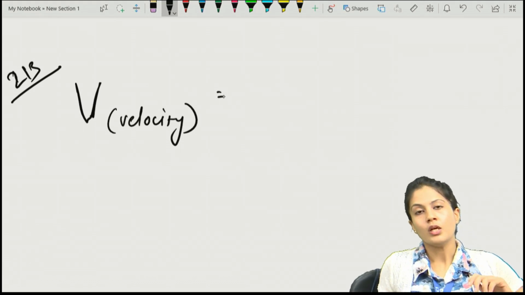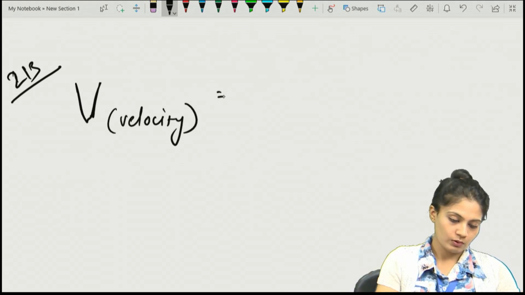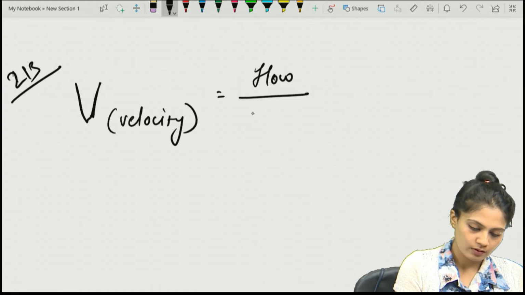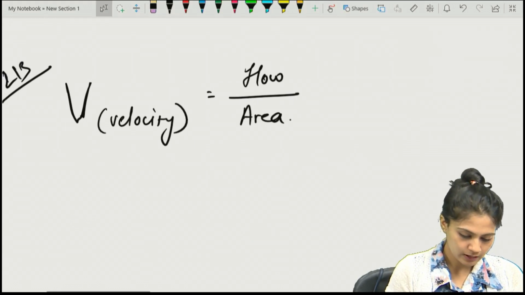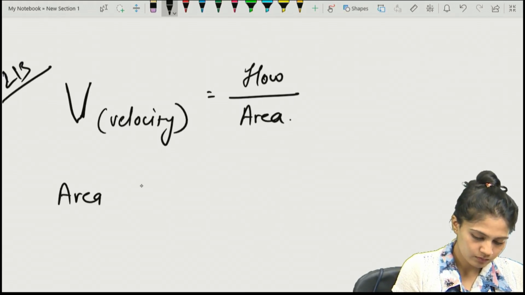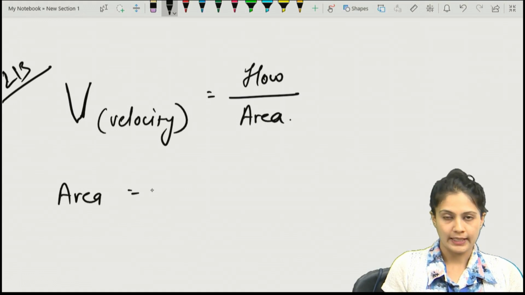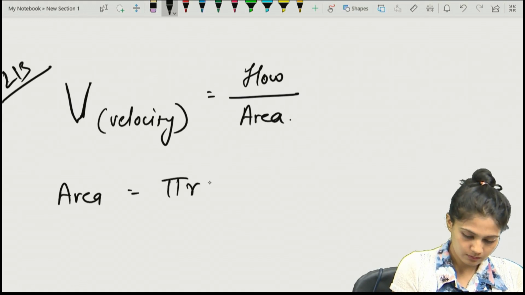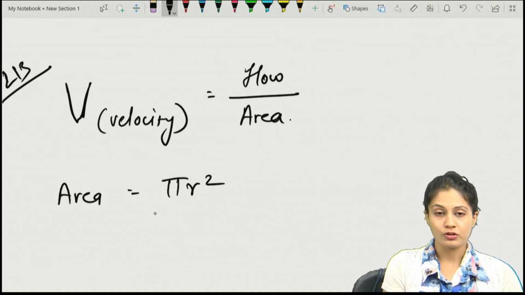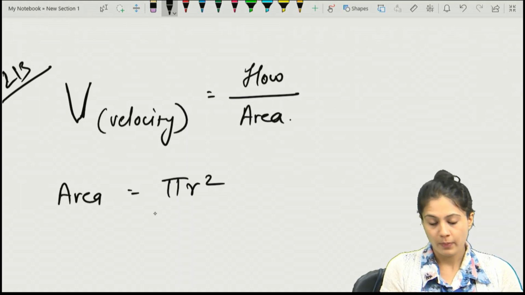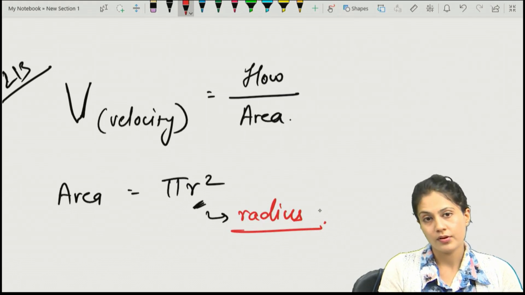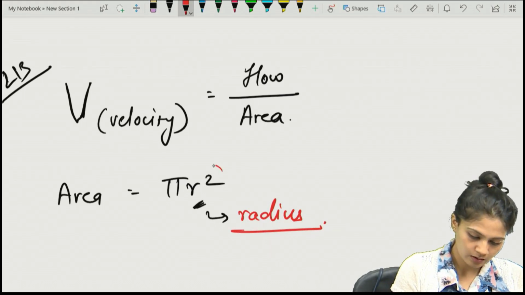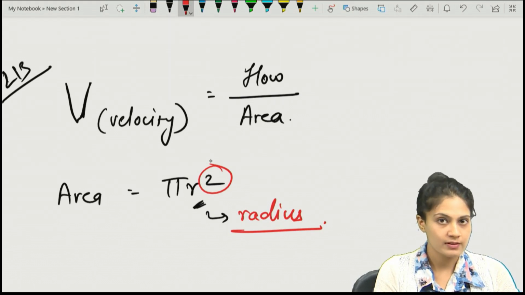Velocity is equal to the flow upon area. Right. What is the formula for area then? Everybody knows from +2 that the area is pi r square. And what is the r over here? The r is nothing but the radius. But over here there is a power for this r.